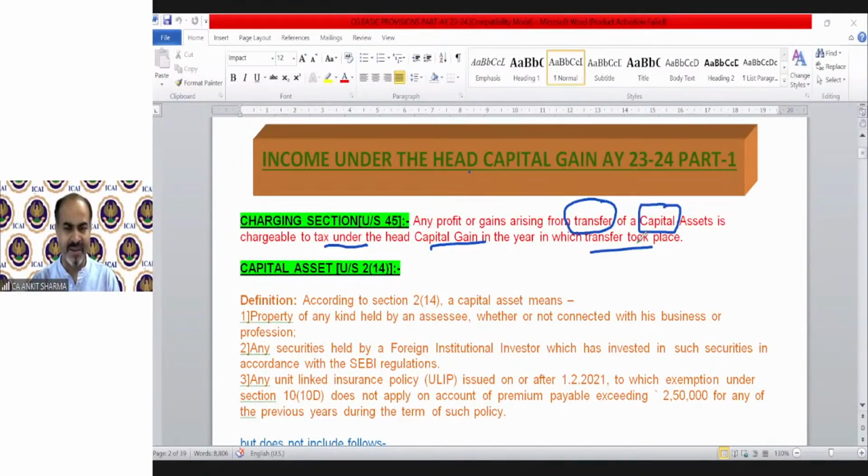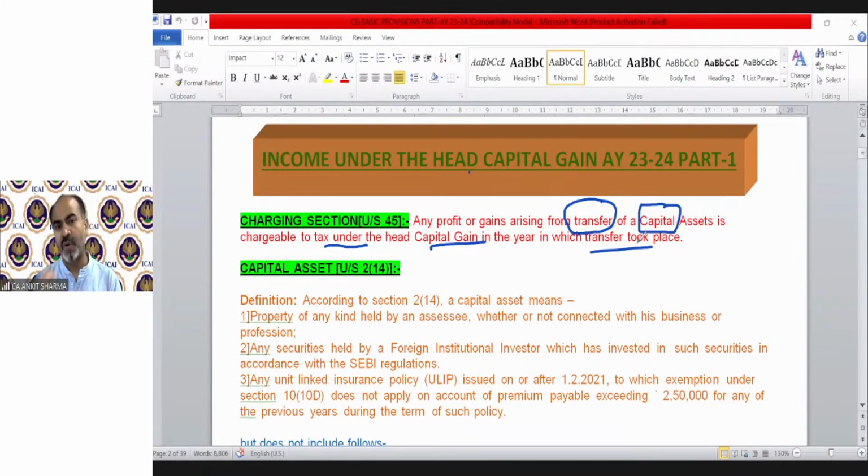We need to discuss what is the meaning of capital asset and what is the meaning of transfer. Then we will be able to understand when the capital gain provision is going to be applicable. So at least these two conditions need to be fulfilled. So the definition of capital asset is waiting for you.